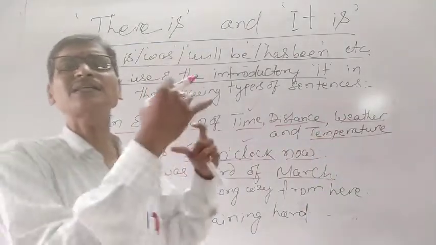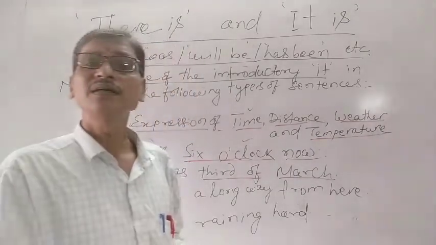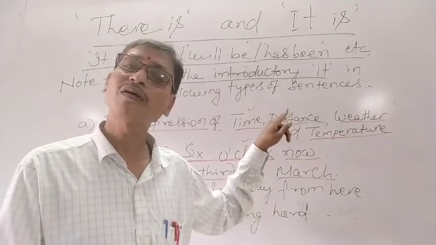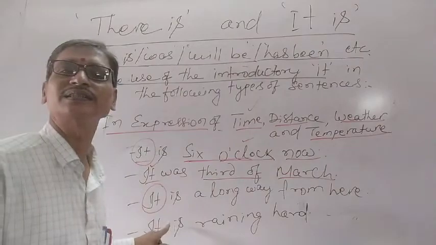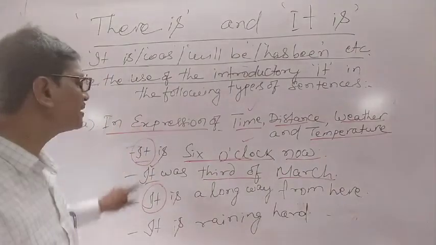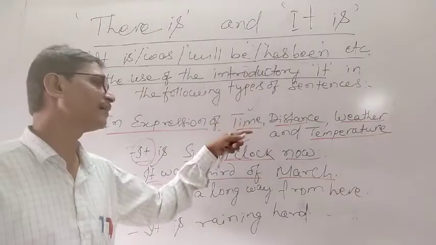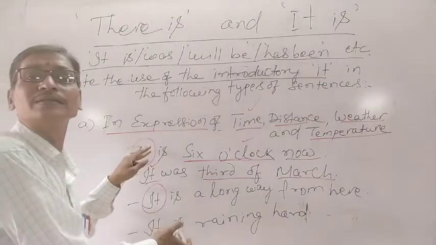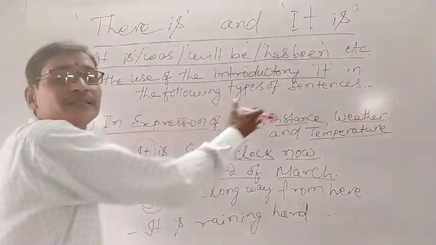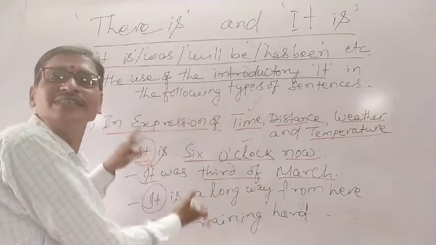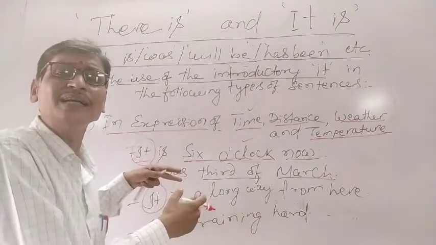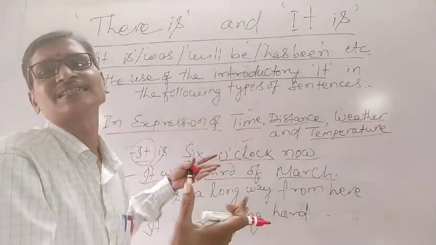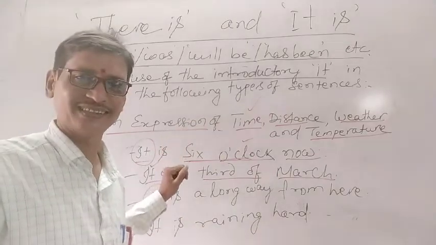Understand? So there are several such examples we can have to talk about the time, distance, weather and temperature, and for them we have used it. Understand? Okay, so it is used to express time, distance, weather and temperature. And we have understood the uses of it for the said things from these examples. Let's understand how it is used in some other such cases. Let me write so that you can better understand. Okay?